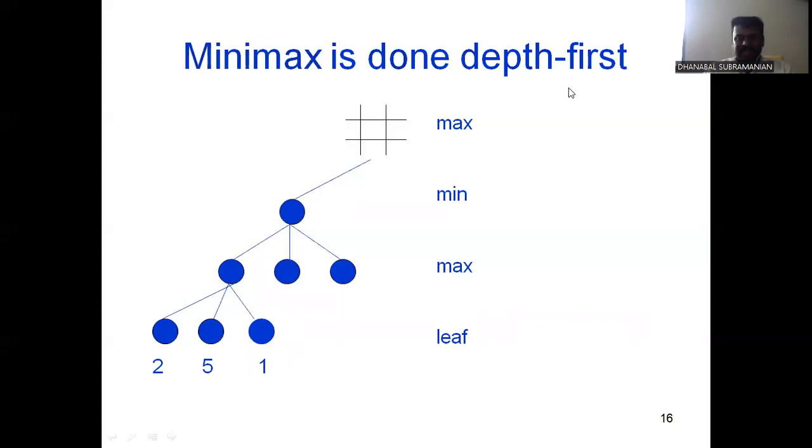The minimax is done depth first. Okay, maximum, then you travel to the minimum, one by one. Finally, you can reach the destination place, otherwise the leaf node place. You travel in minimax, max. At the final leaf node, you have traveled to the leaf node. Finally, you can reach the destination, the final position.